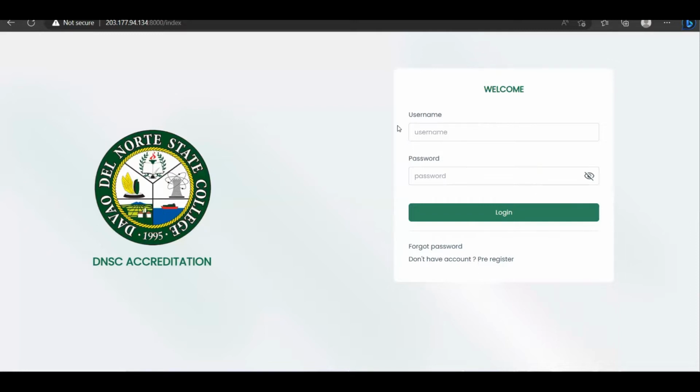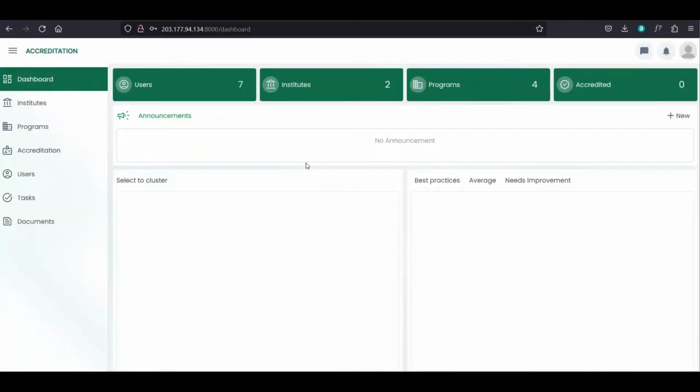So for example, we have logged in now. So after we log in, we will be going to dummy users. So these are users that we will use to use the system. And so for example, you have logged in our system. So for this user, this is the admin page.